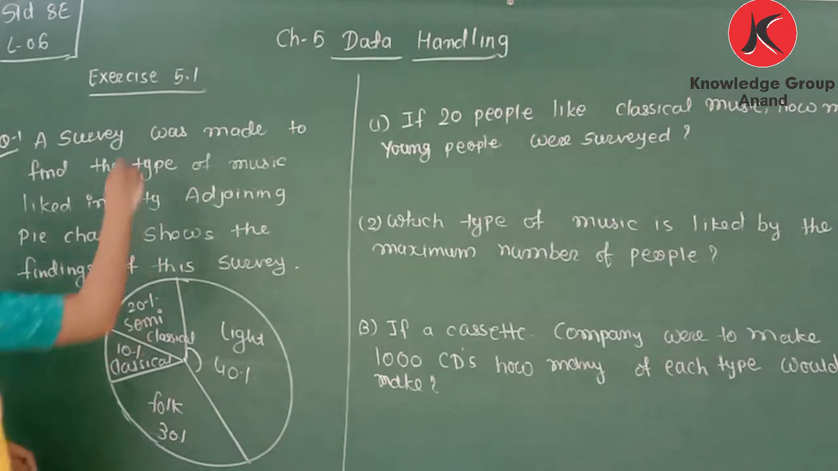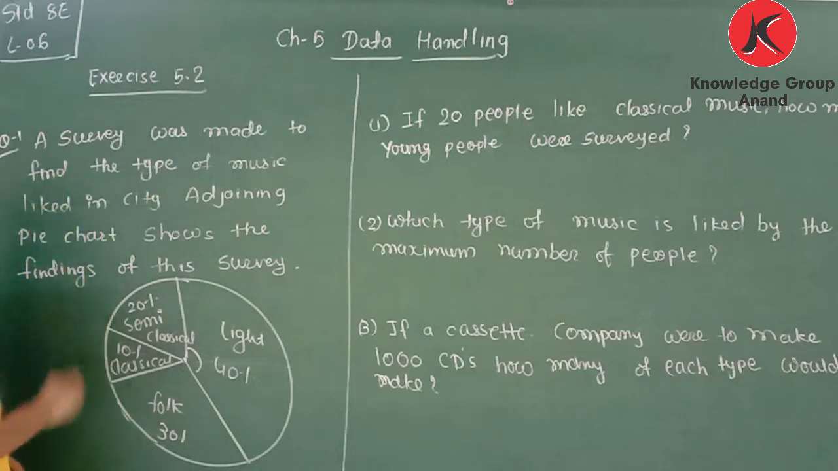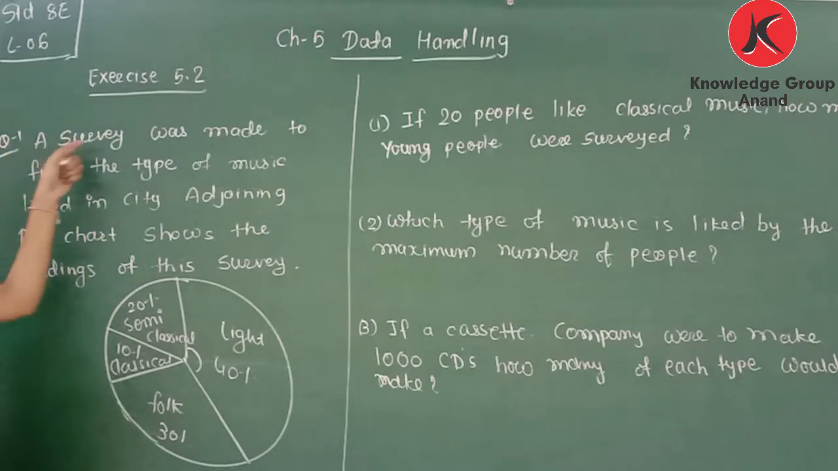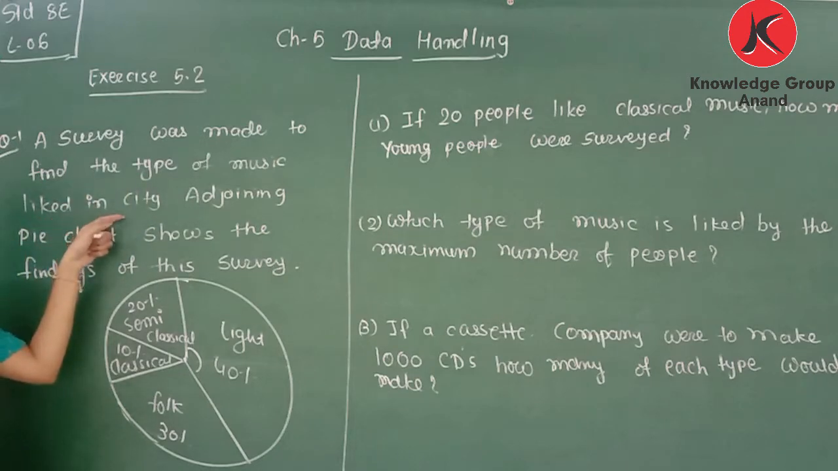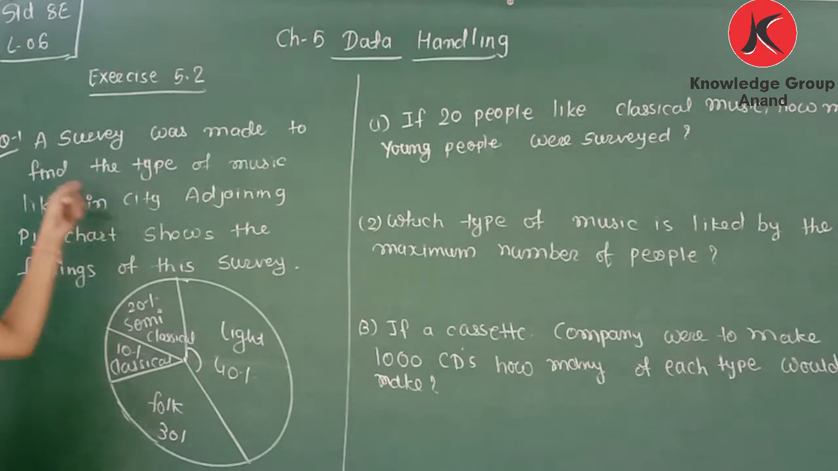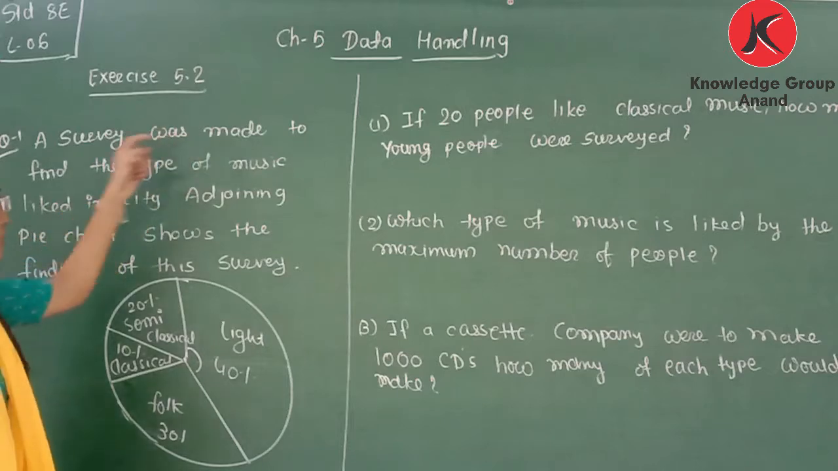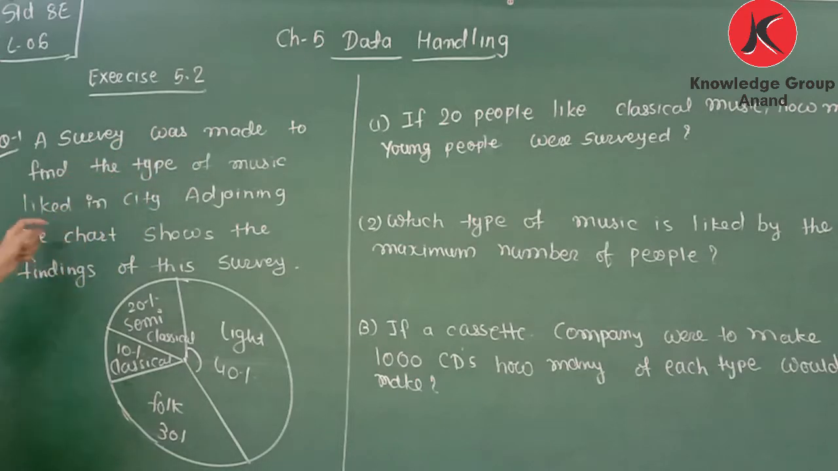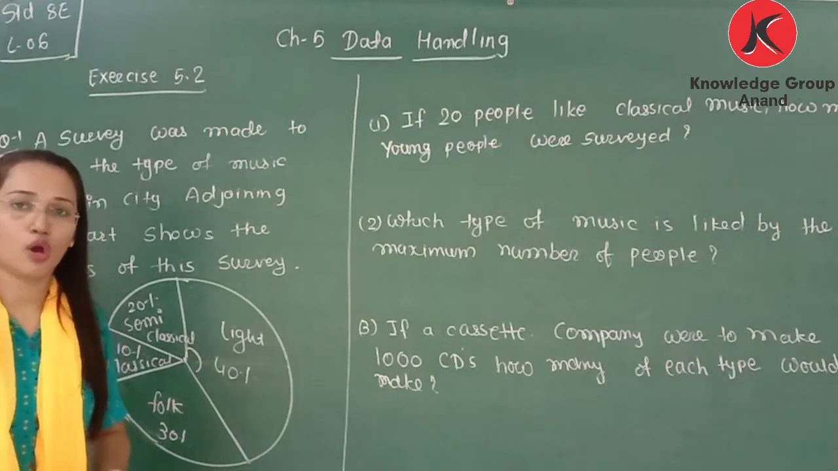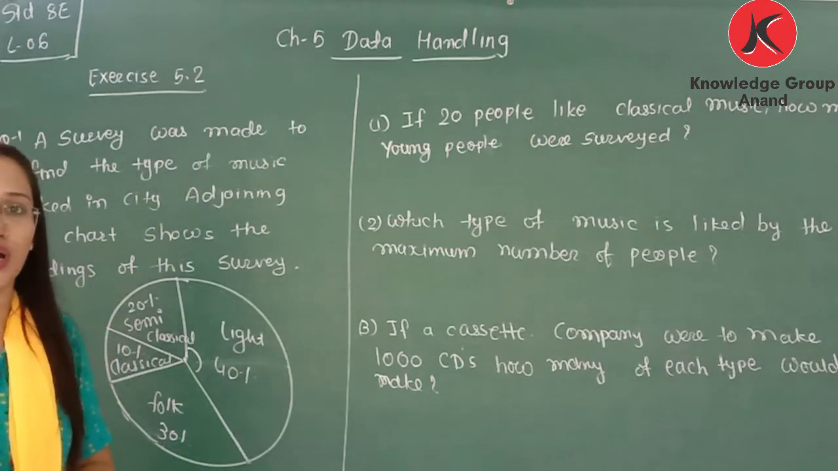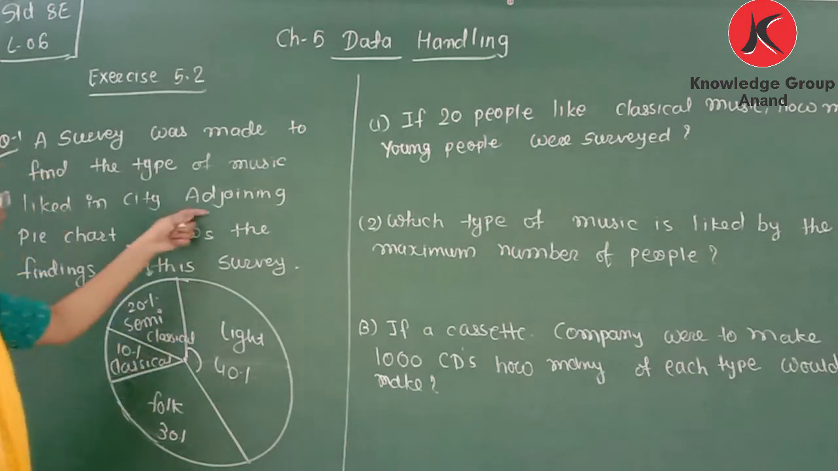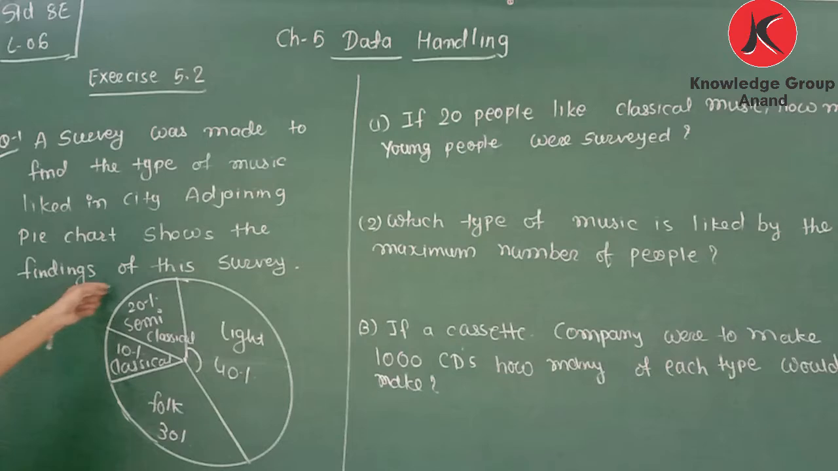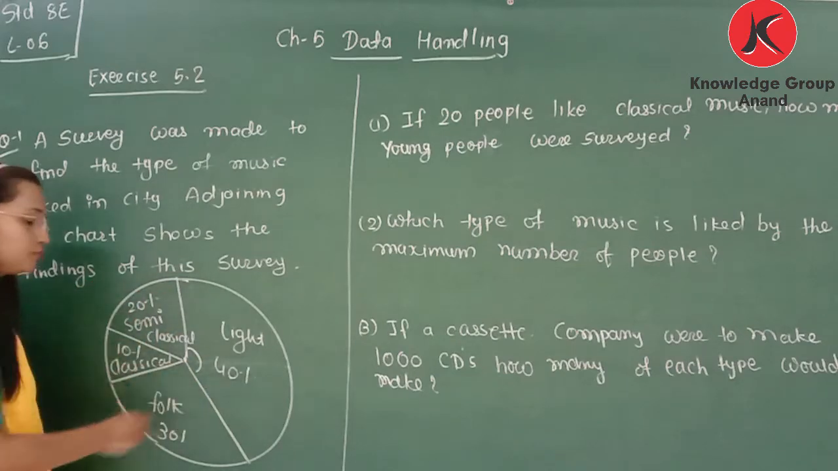Pie chart. It is 5.2. So question number 1 here. A survey was made to find the type of music liked by the city. What is the information given? A survey was made to find the type of music liked in the city. Means different people are surveyed, and from that they got the information about which type of music is liked by how many people. The adjoining pie chart shows the finding of the survey. So a pie chart is given.